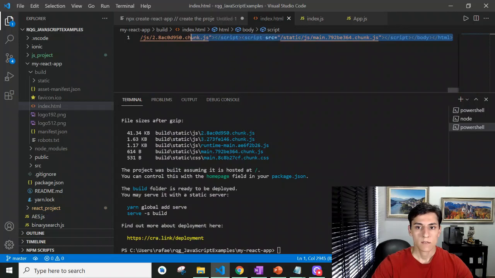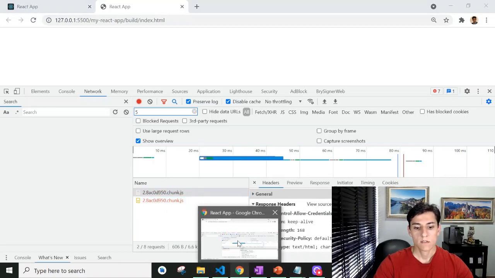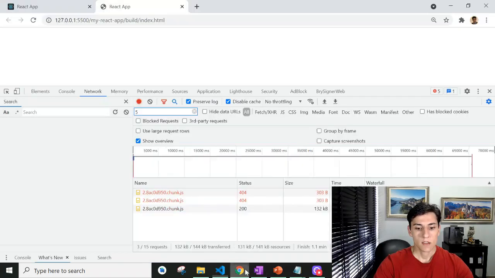Let me just confirm, where's the name? 2.8ac. 2.8ac we have just here. So basically we have to take out this slash from this part. Let me just confirm, yes, it's the same file. So let's now save the file and test again.